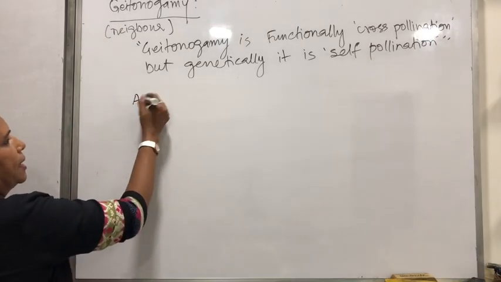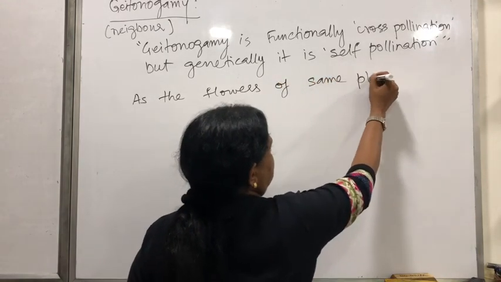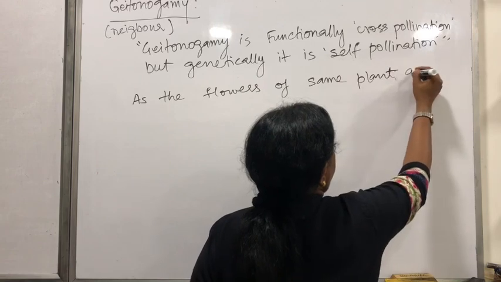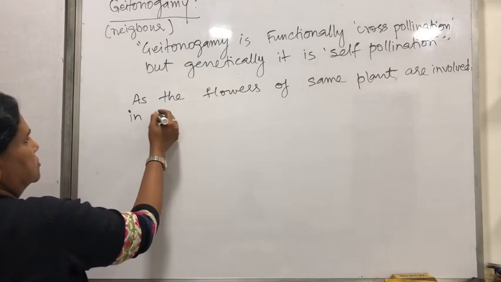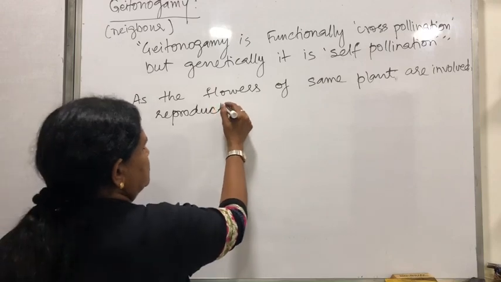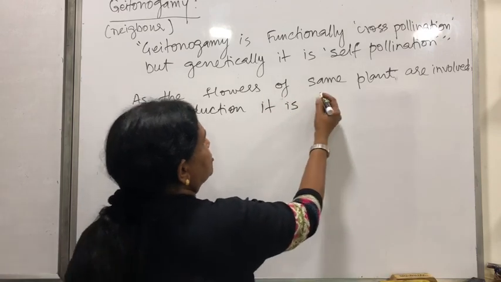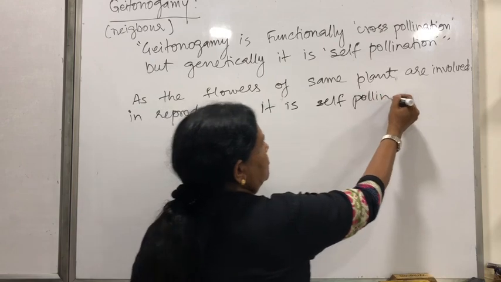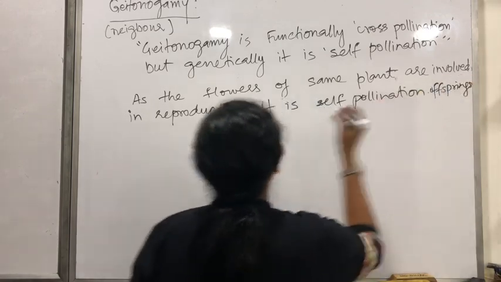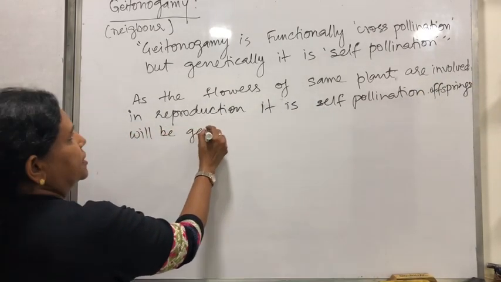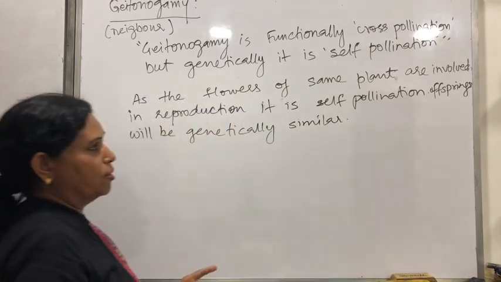So how will you write the answer? As the flowers of the same plant are involved in reproduction, it is self pollination.